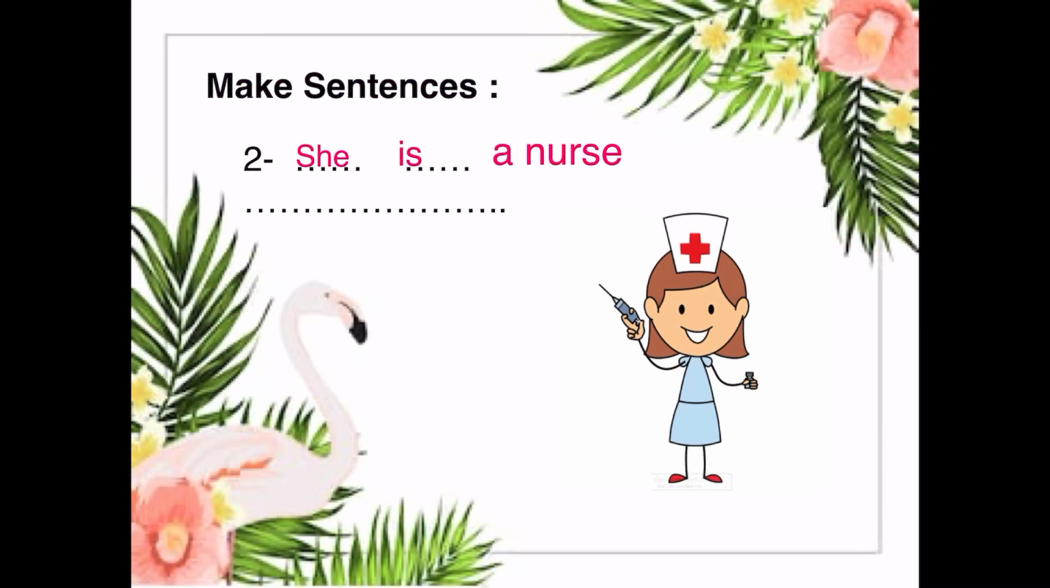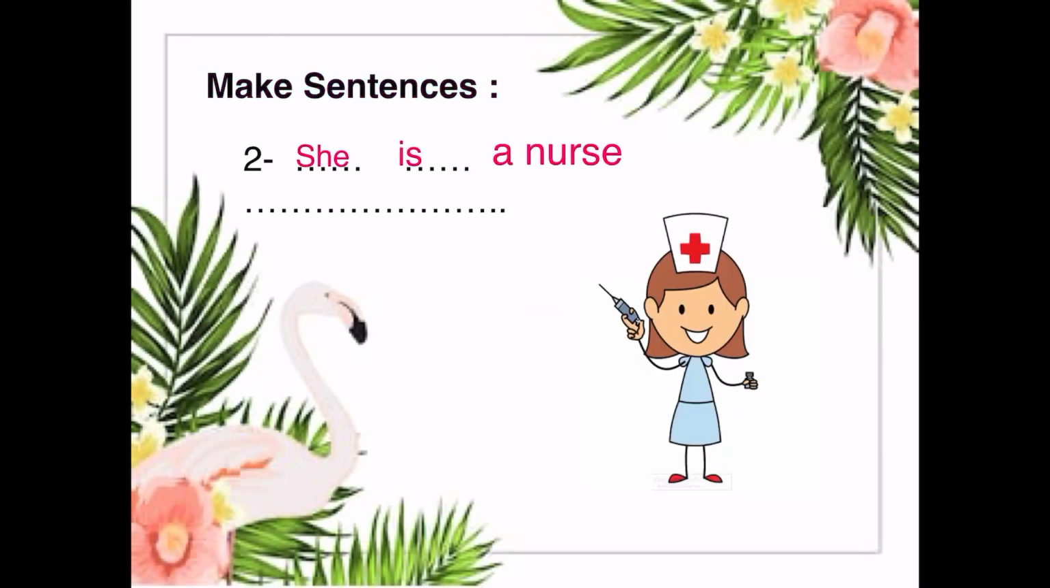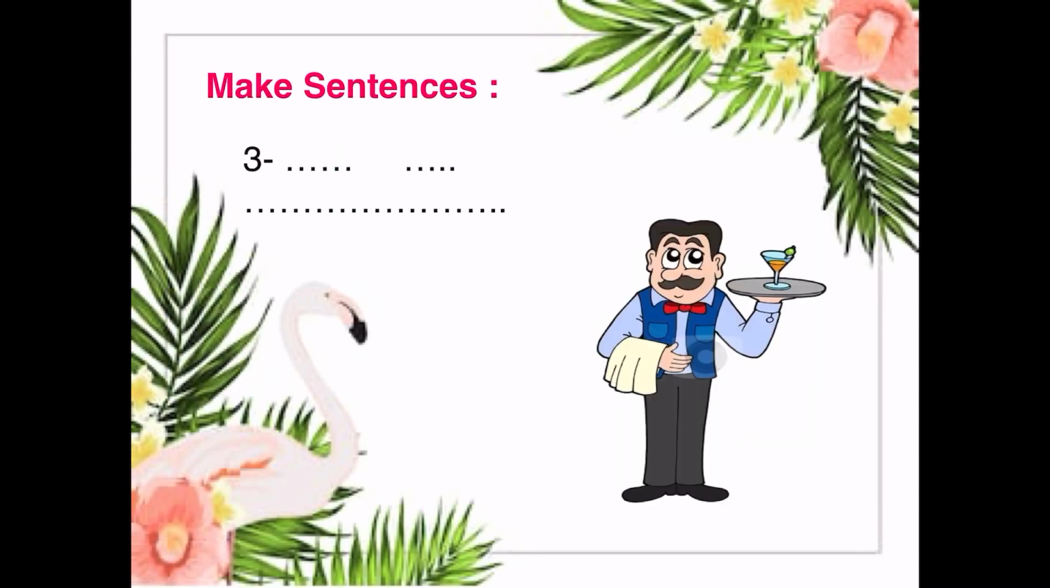So, number 1. What is he? He is a doctor in number 1. Number 2. What is she? She is a nurse. Number 3. First of all, he is a man, right? We are gonna use he. So, what is he?